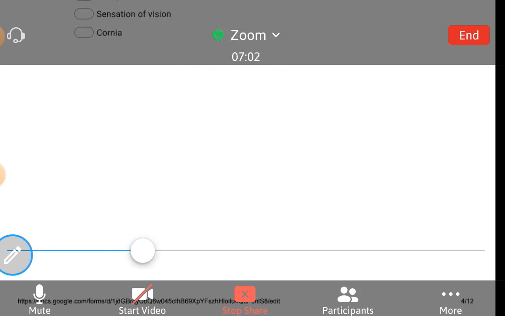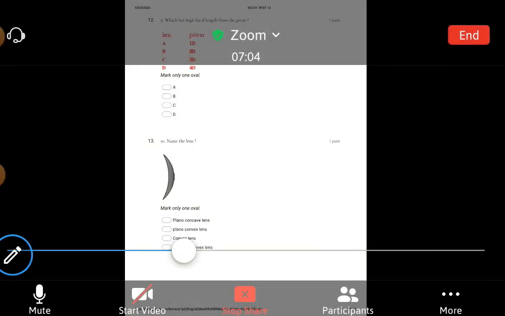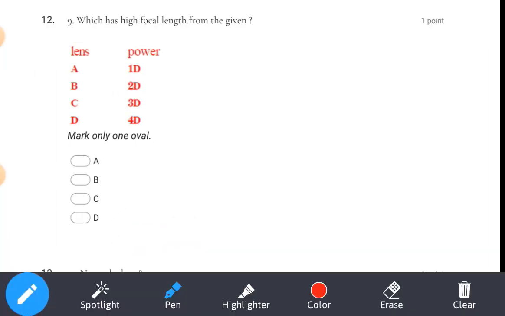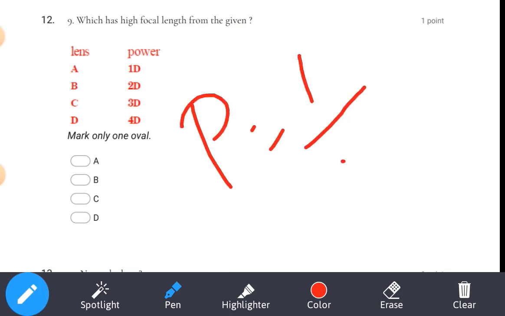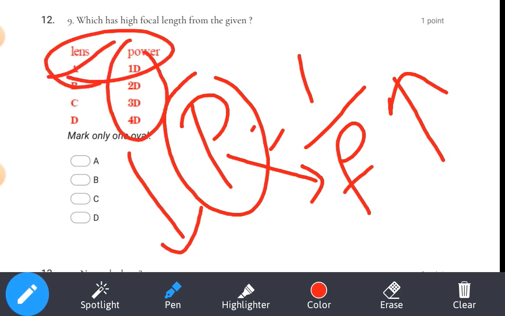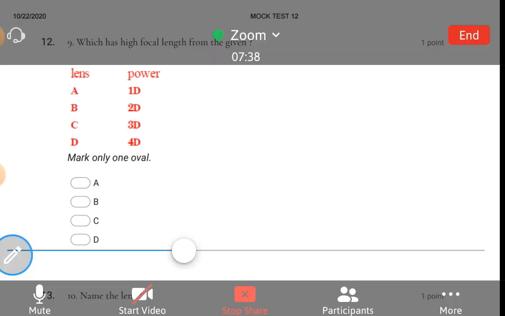Eighth question over. Let's see the next page. Ninth question. Which has the high focal length among the given values? So they have given the power formula. What is the power formula? P equals 1 by F. So P and F are inversely proportional. They have given the P value and you are asked what is the high focal length. High focal length means there should be a low power value. Which is the low power value? This one only, A. So the option is option number A only.